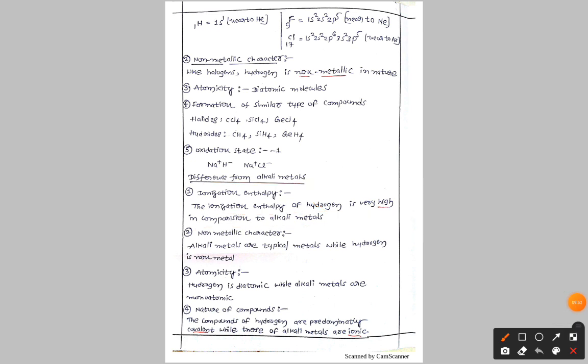Next, non-metallic character. As you know very well, the name alkali metals itself indicates they are metals, but hydrogen is a non-metal. It is non-metallic in nature.